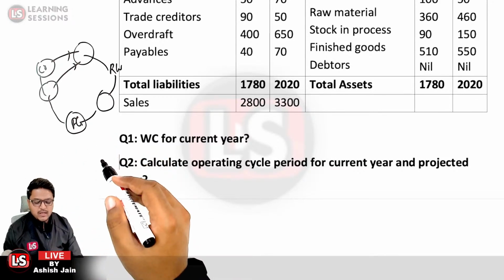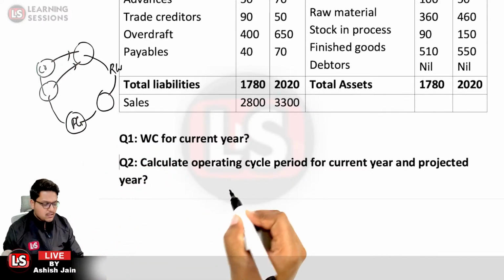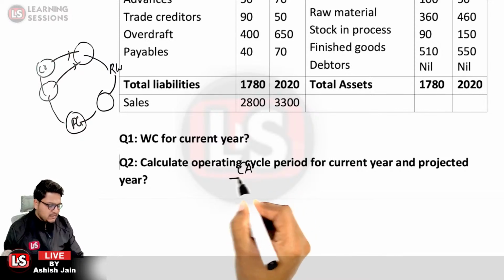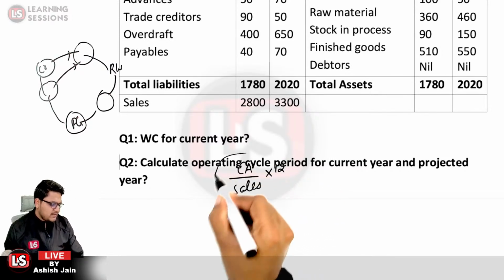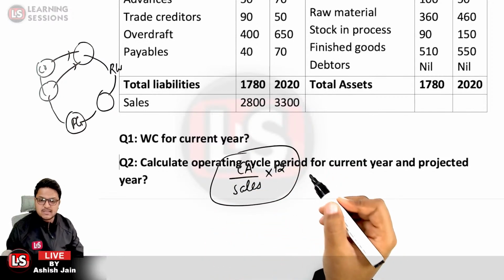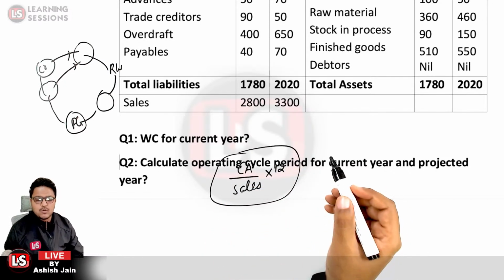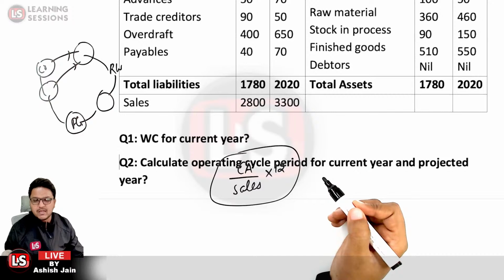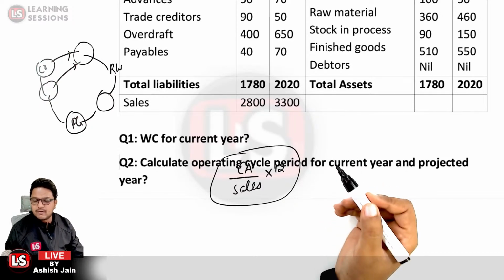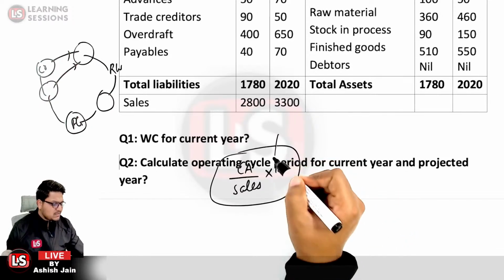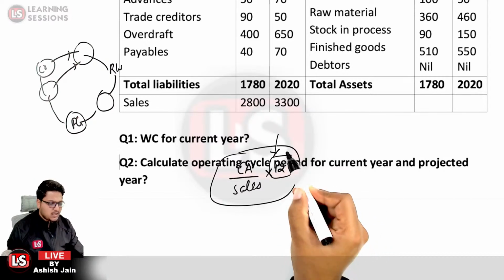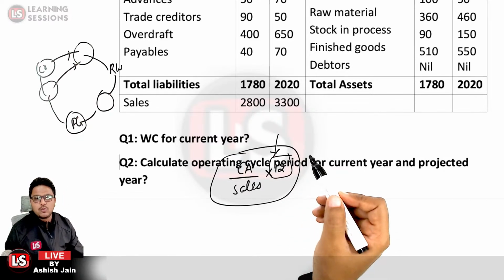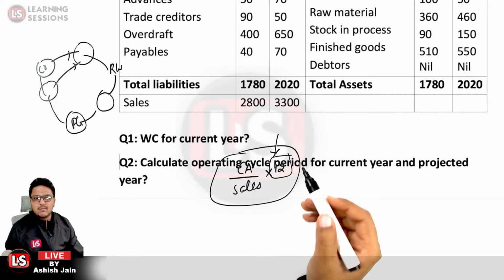How can we calculate the operating cycle? It is equal to the current assets divided by the sales, multiplied by 100. Why do we divide by the sales? Because that is the total amount that we will be spending and further getting. So the common concept is current assets divided by sales multiplied by 100, because we want to calculate the operating cycle in months.